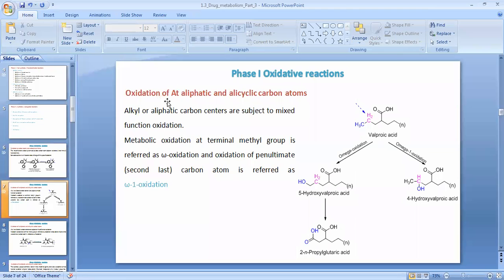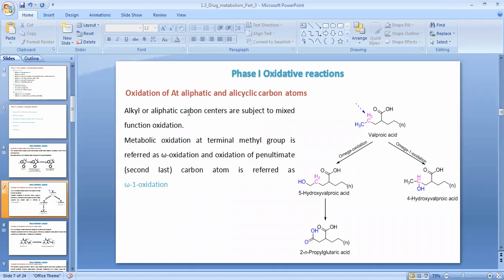Now the next type of oxidation reaction is oxidation at aliphatic and alicyclic carbon atoms. For the discussion of this type of drug molecule, we have taken an example of a drug molecule, that is valproic acid, which is also used for the treatment of psychological disorder.